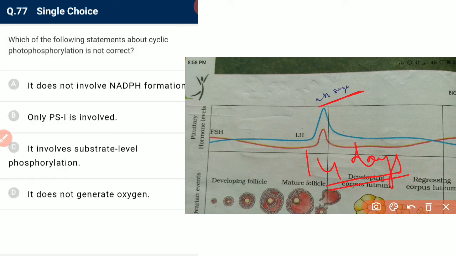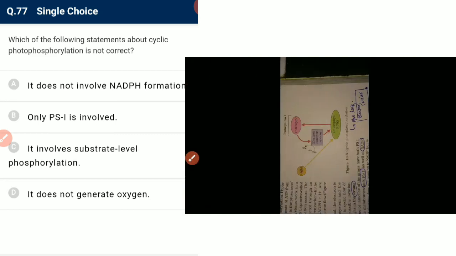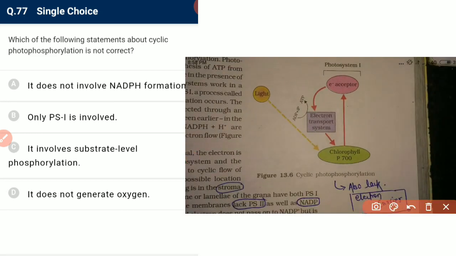Which of the following statements about cyclic photophosphorylation is not correct? It does not involve NADP formation. Yes, it is correct. Only PS1 is involved. Yes, it is also correct. It involves substrate level phosphorylation. No, it does not involve substrate level phosphorylation. It does not release oxygen. Yes, it does not release oxygen, and it is the required answer.